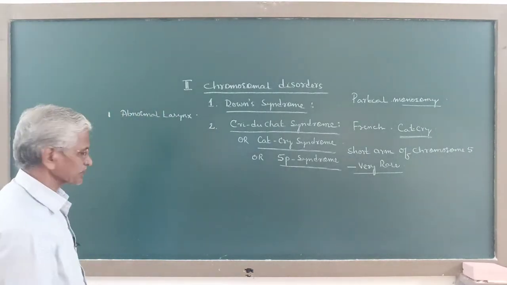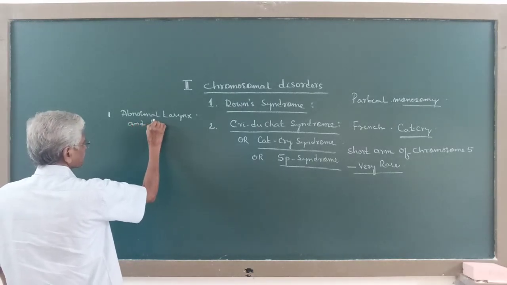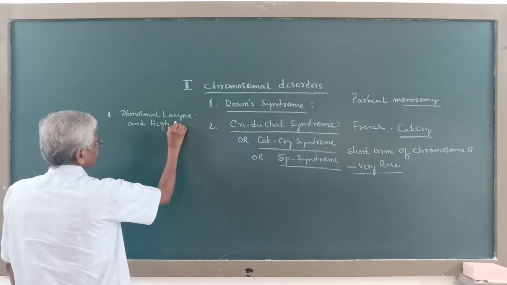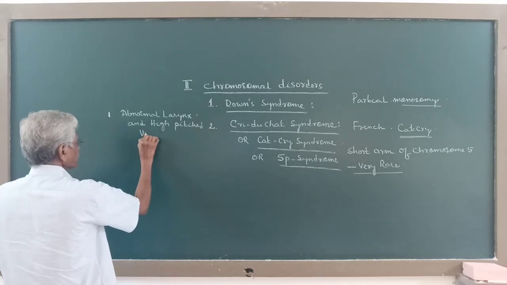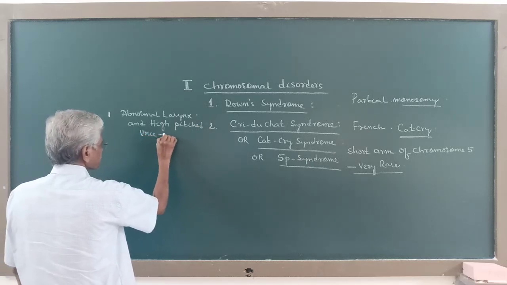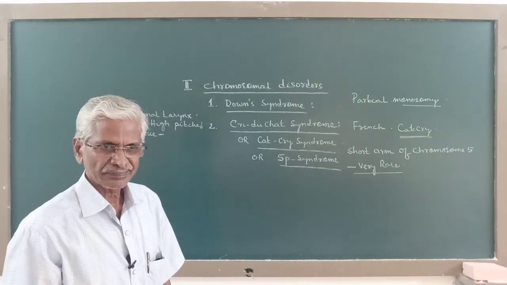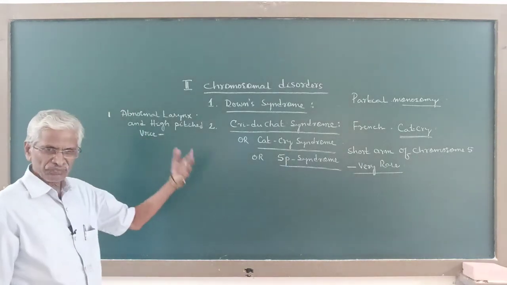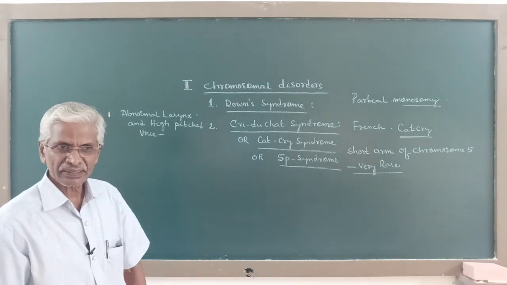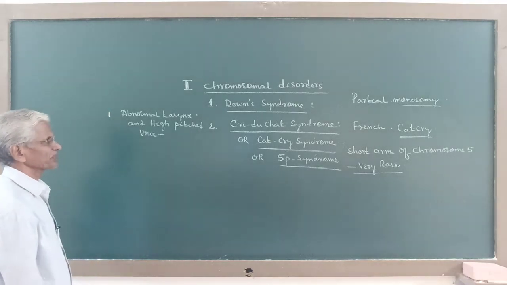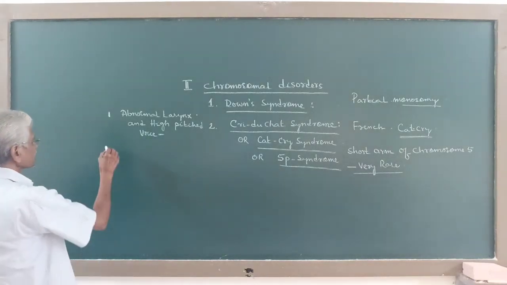Now this larynx is abnormal, producing a high-pitched voice resembling a cat cry, the mewing of a cat, and hence the common name cat cry syndrome. So the common name for Cri-du-chat syndrome is cat cry syndrome.